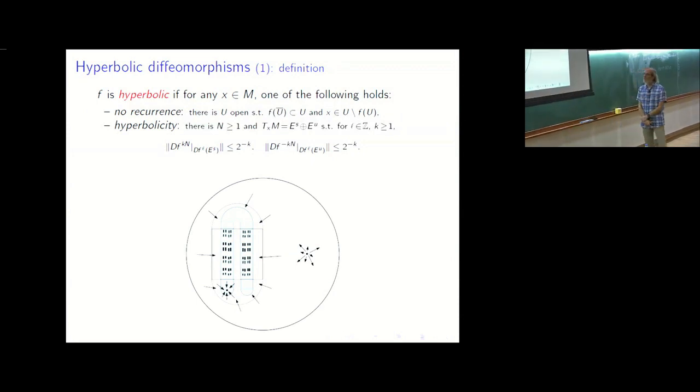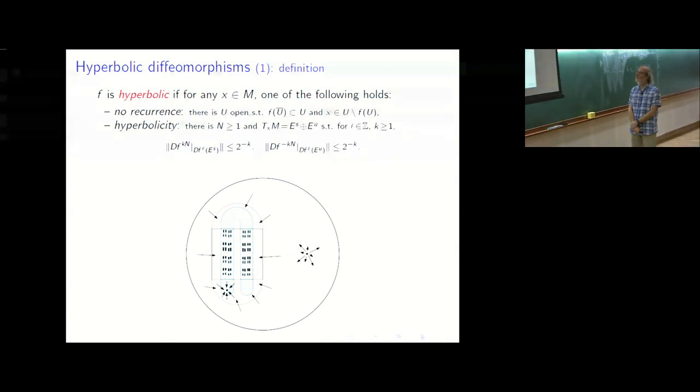It's the example by Smale of the horseshoe. In fact, somewhere you have a square, which is folded by the dynamics and mapped in this way. And if you look at orbits that never escape, in the future or in the past, what you get is a Cantor set, which satisfies this hyperbolicity condition.